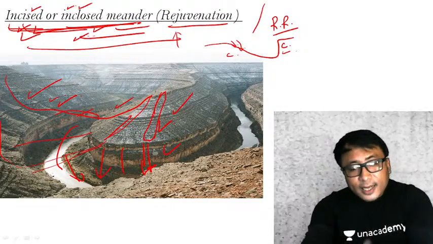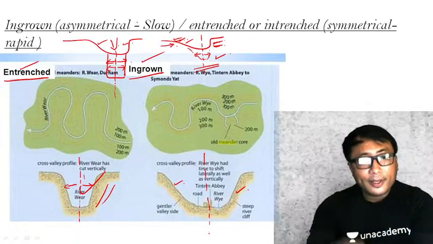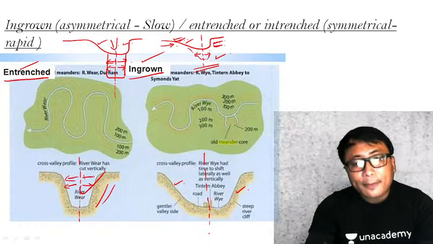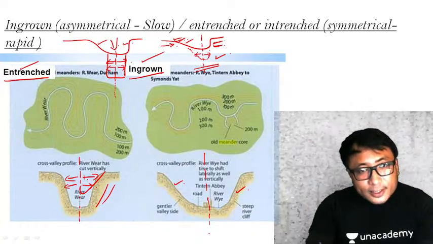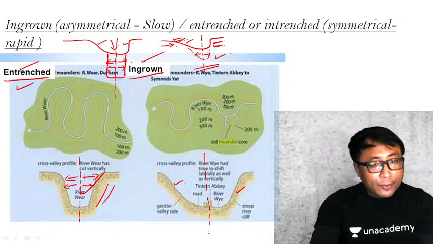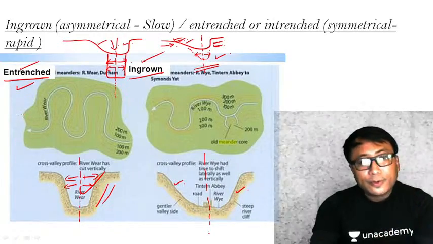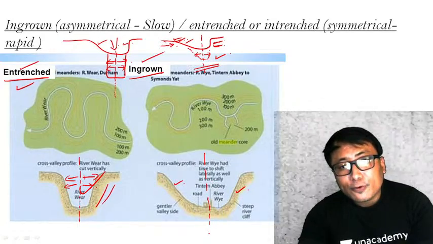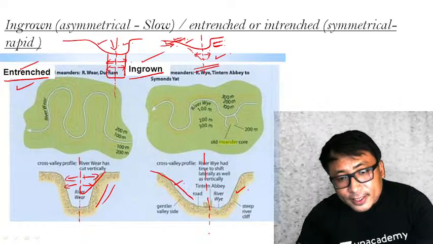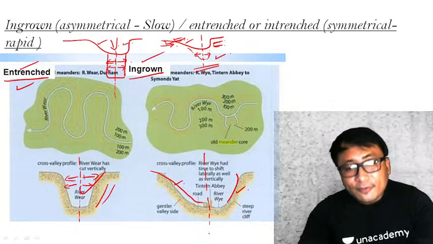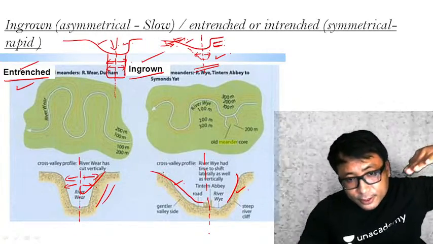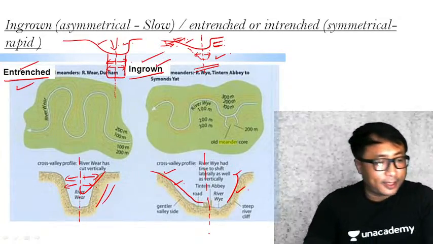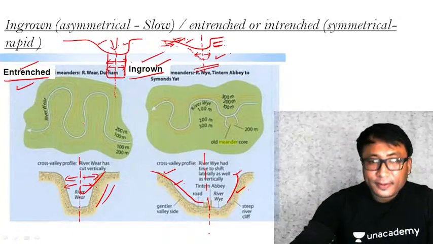Now within this incised and enclosed, it can be of two types. One, if it is the new meandering and the valley deepening is symmetrical because of rapid upliftment, that is known as entrenched meander. When the river rejuvenation is very slow and the resultant meander is following the original profile of the meander, with sedimentation here and deposition on the other side, therefore a very gradual slope on one side and a very steep slope on the other side, it is known as ingrown meander. Is it clear? I hope that is clear.